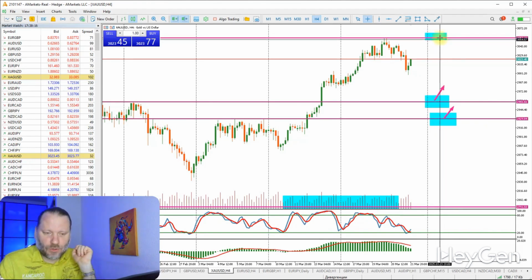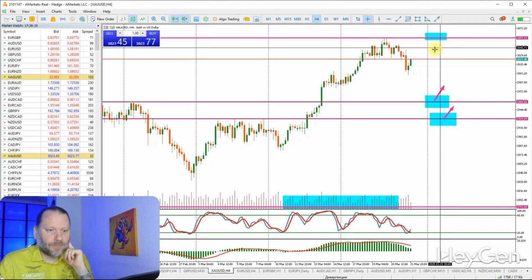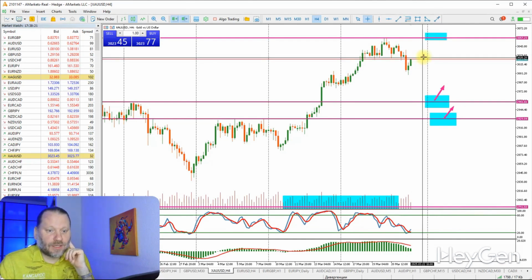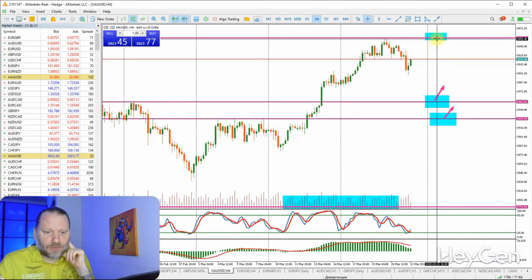Also, look, recently gold surpassed the historical maximum of $3,000 per troy ounce. And most likely it will update this maximum in the near future.